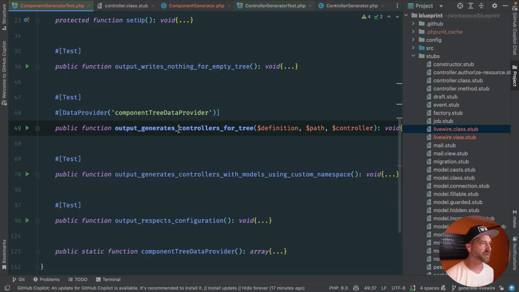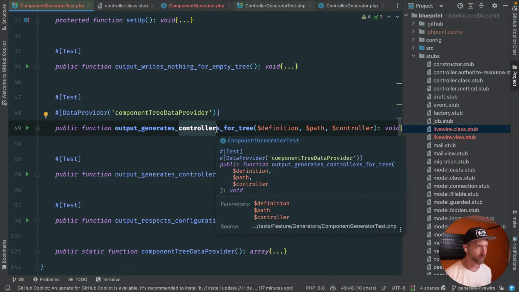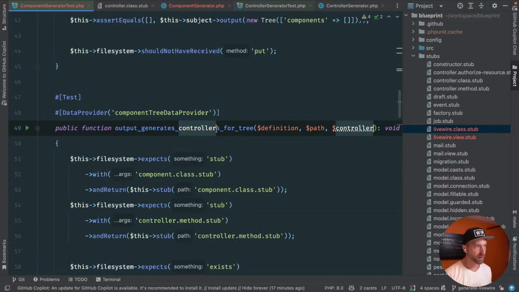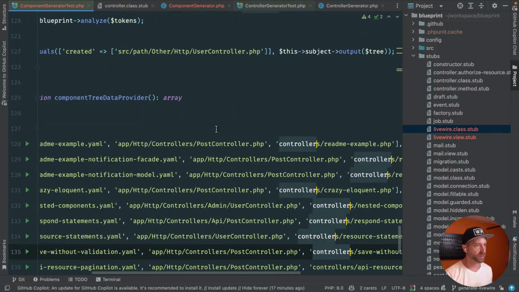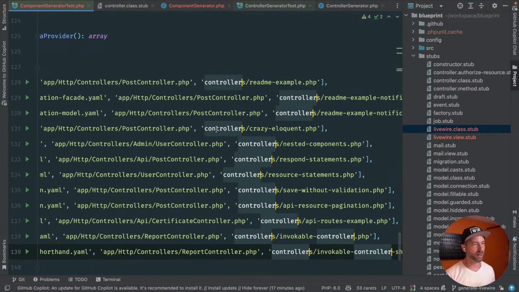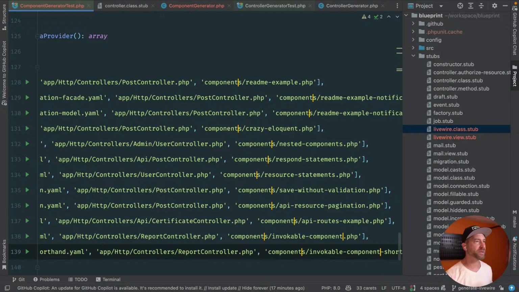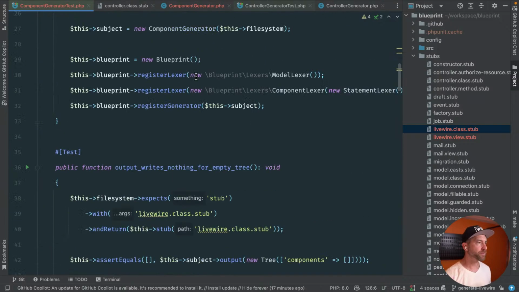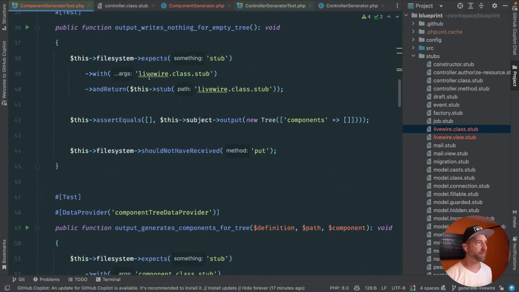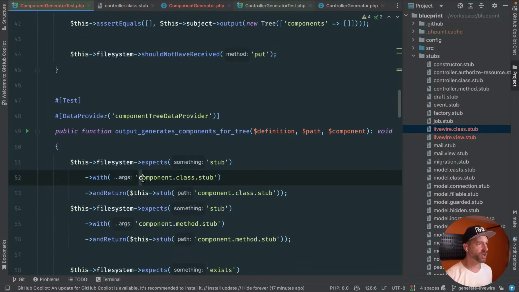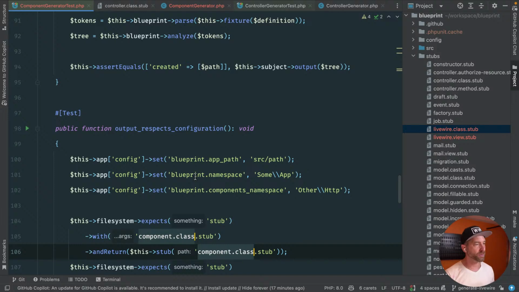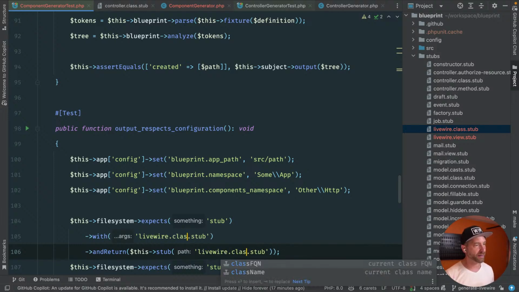So let's now go through anywhere where we find the word controllers, and let's just change this to component. All right, and let's go back up top, and let's finish changing anywhere we said component class to livewire.class.